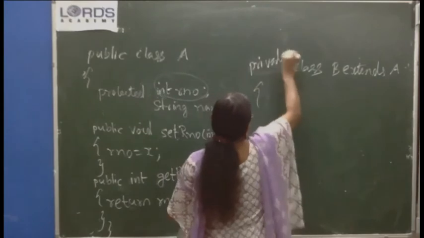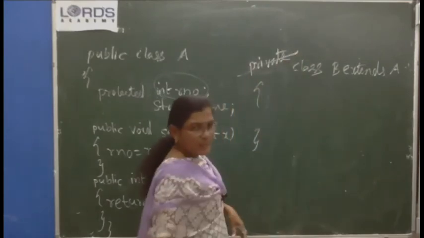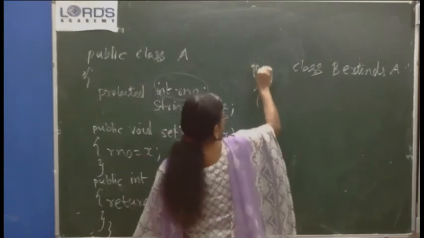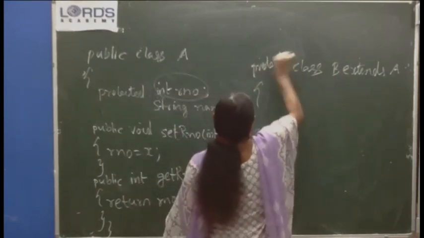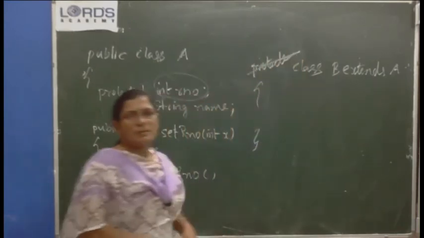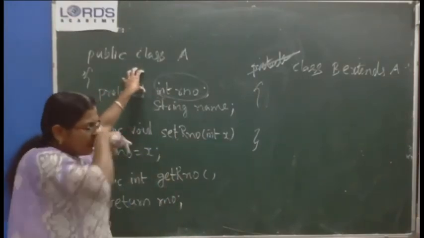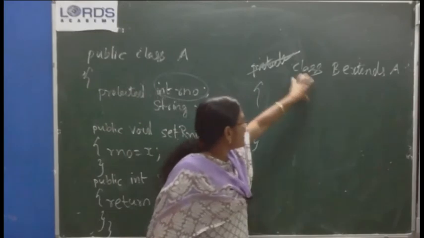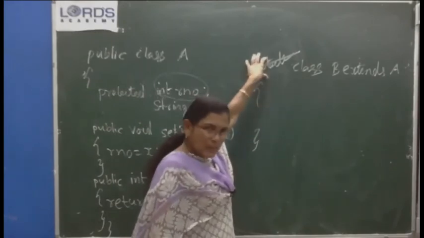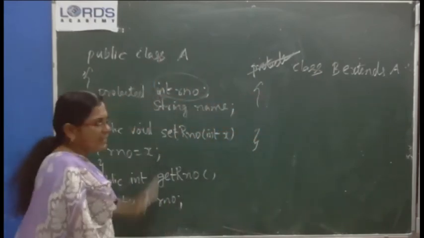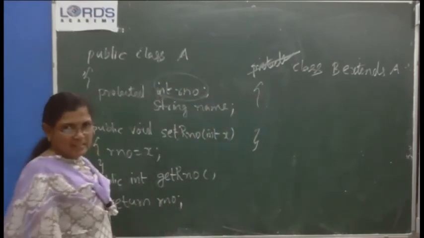The protected keyword is also not possible. If a class is public, you cannot make its subclass private or protected and limit the accessibility of the variables defined in this class.